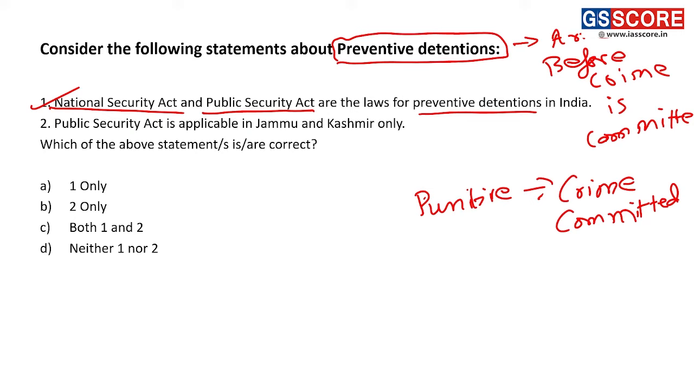For example, there is MISA, there is ISMA. These are the laws related to preventive detention, that will stop you from doing something which is considered to be a crime. These laws will stop you from committing an act which will lead to an act of crime.